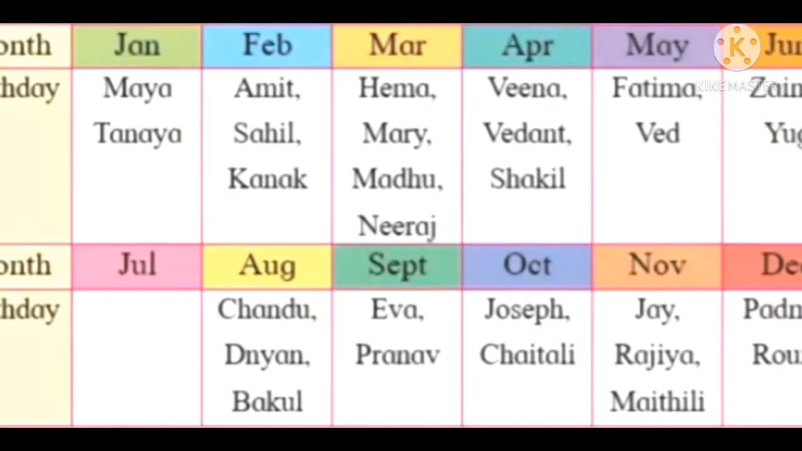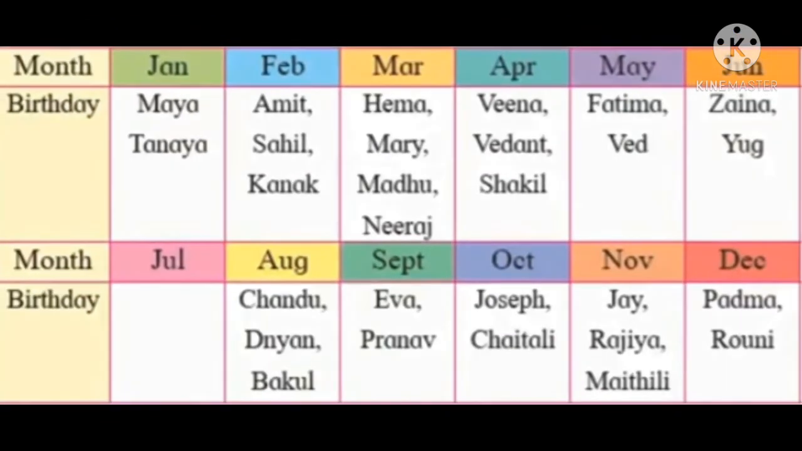Now, my dear students, on the screen you can see that some information is given. Name of the month and birthdays are given in this table. What we are going to do is observe this table very carefully, and there are some questions under this table. You can refer to your maths textbook for the same, and we are going to answer those questions.